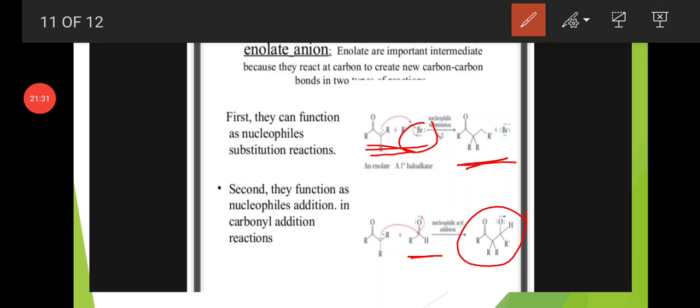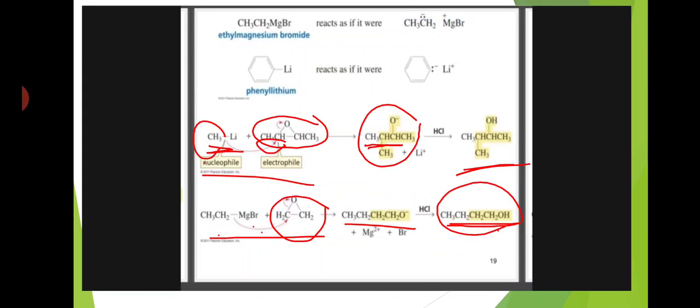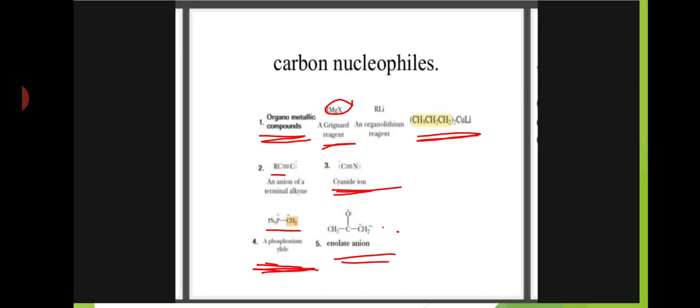Okay students, this is about today's session. Once again we will discuss briefly. First is the carbon nucleophiles. Mainly, carbon nucleophiles are derived from organometallic compounds, cyanides, terminal alkynes, phosphonium ions and enolate anions. These are the main sources of carbanions.